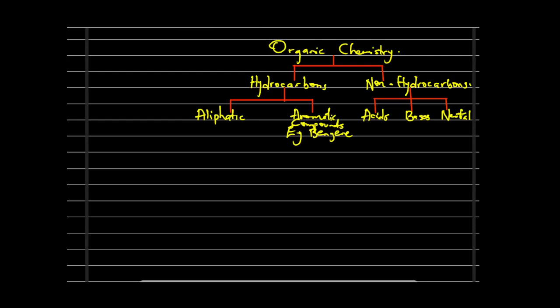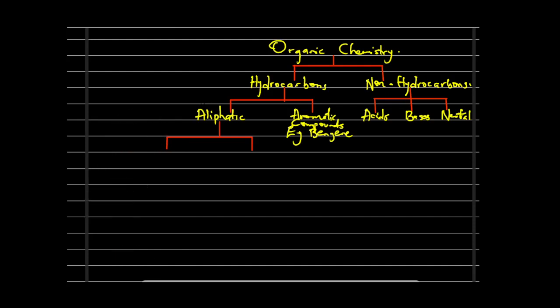So under the aliphatic, we have two branchings as well. It is seen this way. Let me put it here so we don't run out of space.